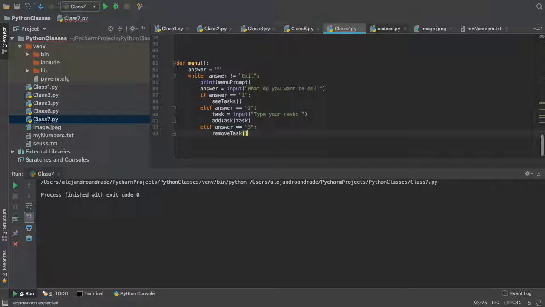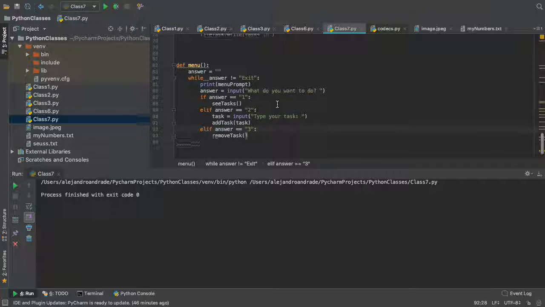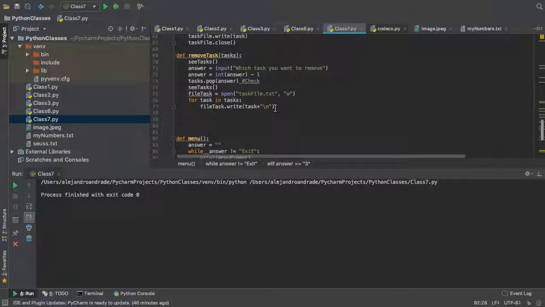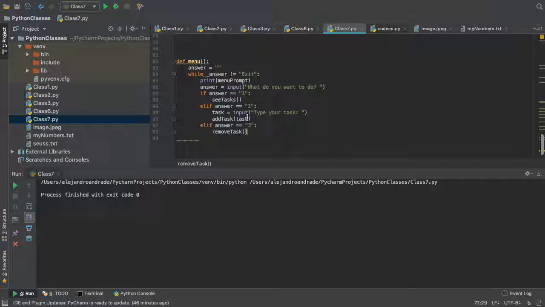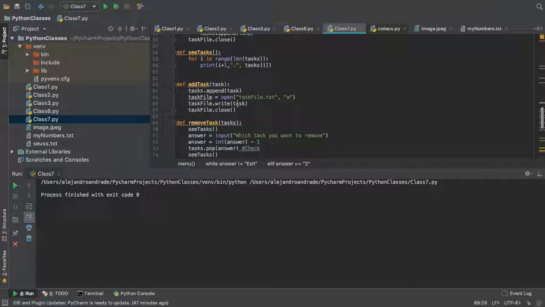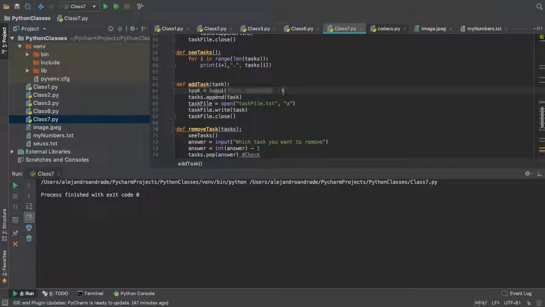And then what else are we missing here? So we have 1, 2, 3: see task, add task, remove task. In the remove task, we actually ask for the input here, right? So we change a little bit, we're removing the task here. We could have done the same thing here if we had been using the same paradigm. If you don't want to use inputs here, that's fine. You just call this function, which should be the right thing to do, right? And then you put it here. These are all different ways to actually code, right? And then we can just take away this guy.